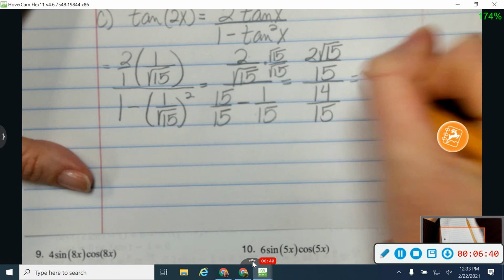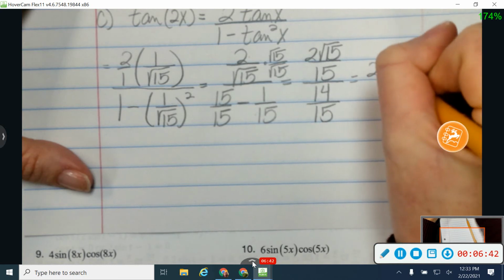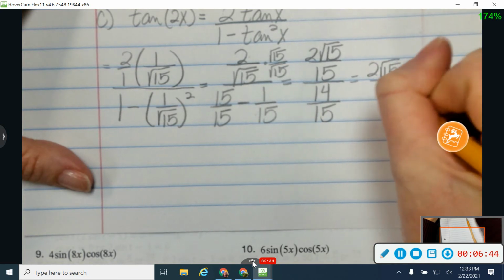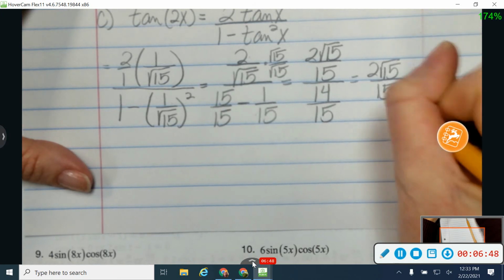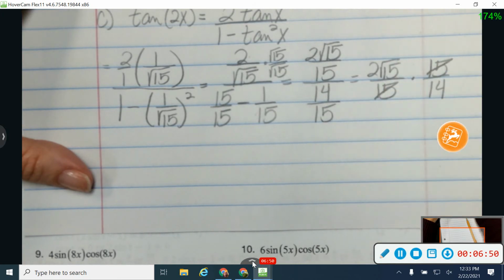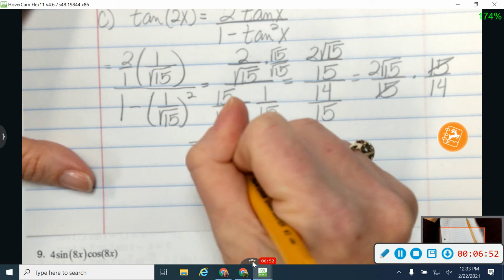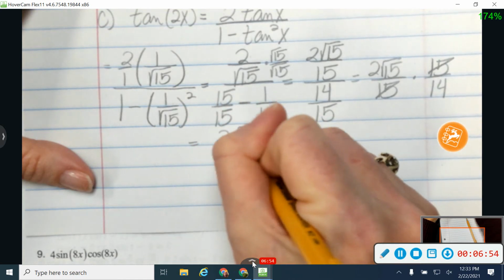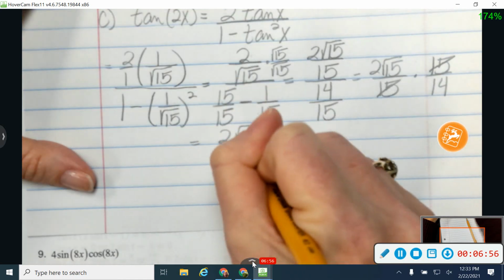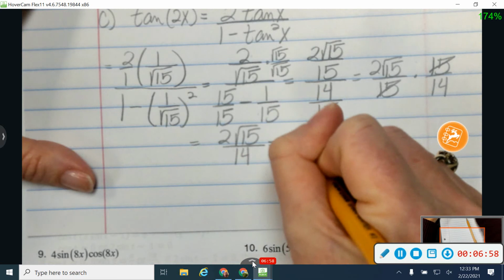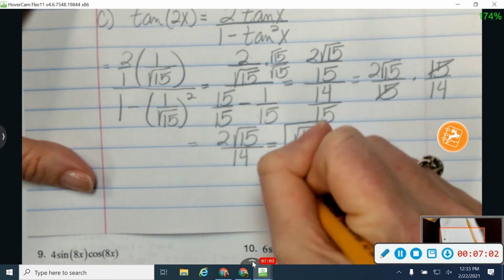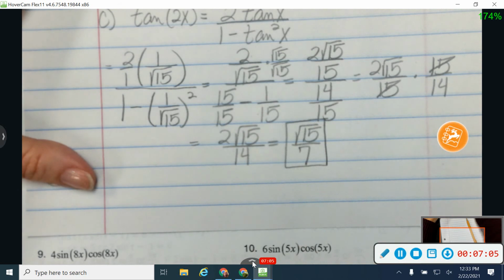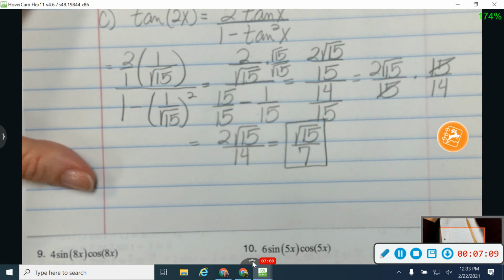And now I'm going to use keep it, change it, and flip it. And this is why I went ahead and rationalized that denominator, because now my 15s will cancel out. And that's going to start off giving me 2 square roots of 15 over 14, which will reduce down to the square root of 15 over 7. Okay, so that's how we find a double angle on each one of those using our triangle.